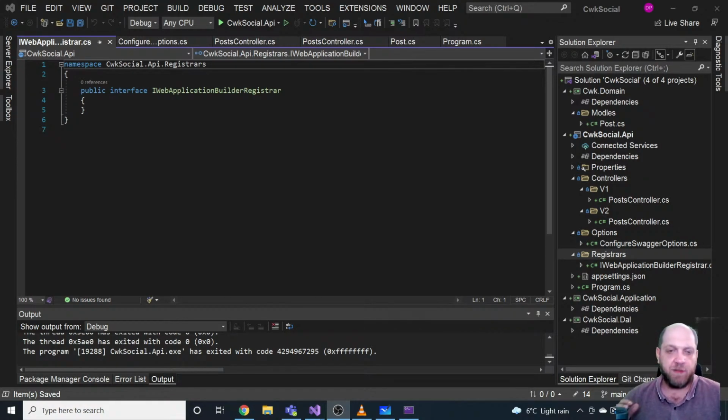But with the minimal API, there are some downsides. For instance, you cannot use filters in a minimal API. They are simply not supported. So the problem is that filters are, from my point of view, a very, very important part of an ASP.NET Core application. And for me, it would be kind of a deal breaker that I can't use filters there.